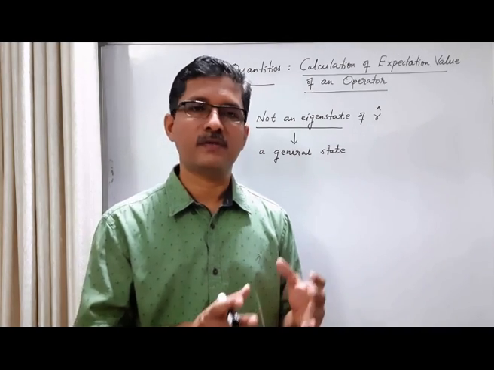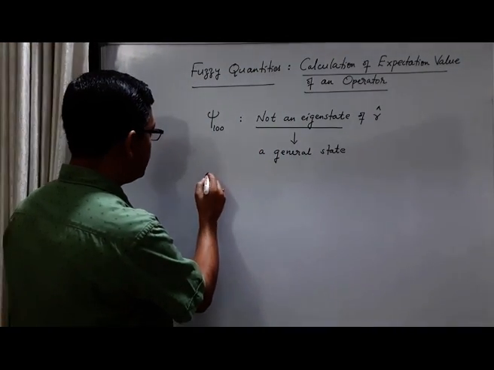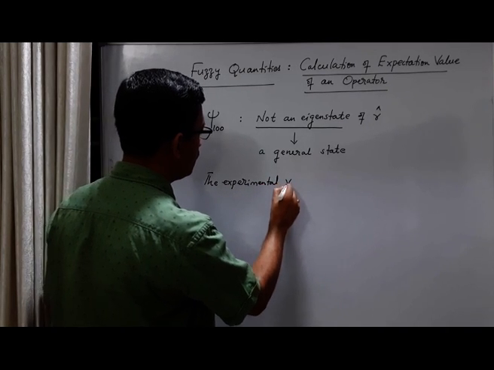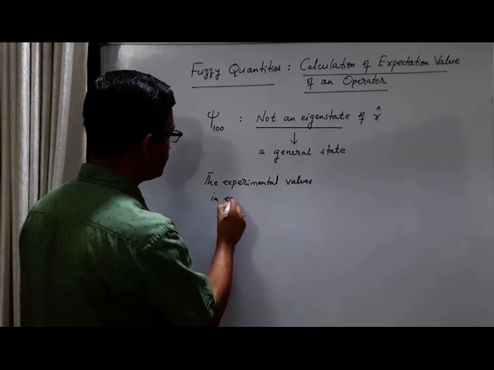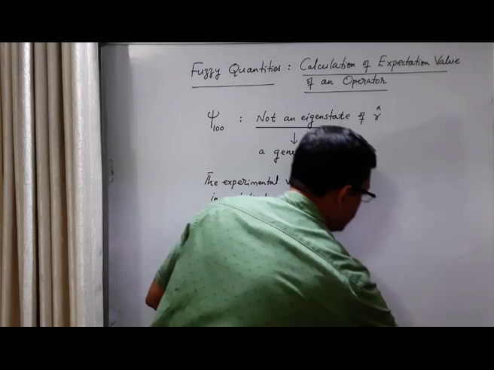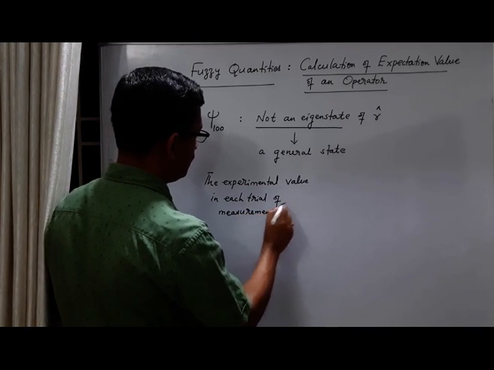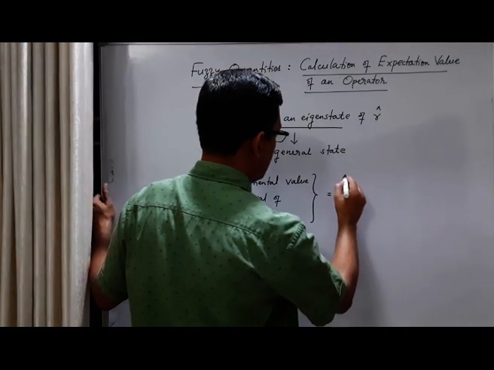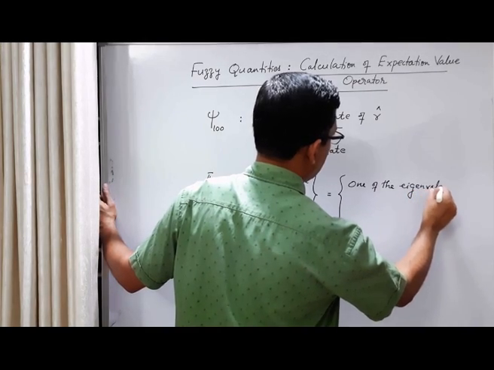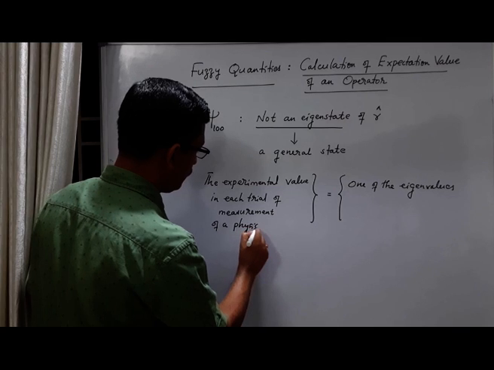So my point is this: the experimental value in each trial of measurement of a physical quantity is one of the eigenvalues.